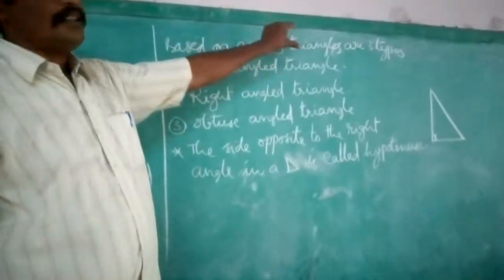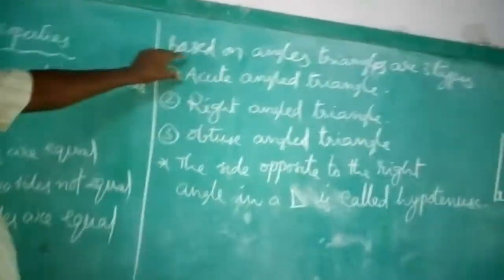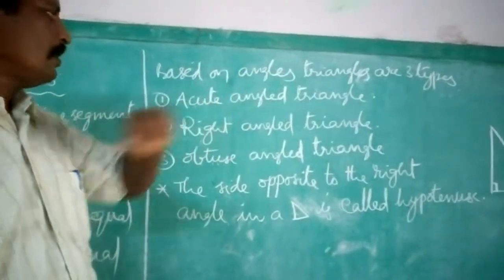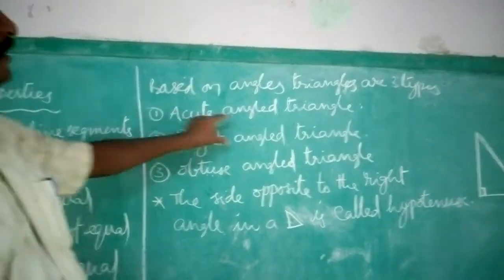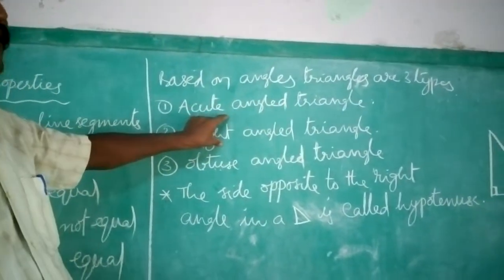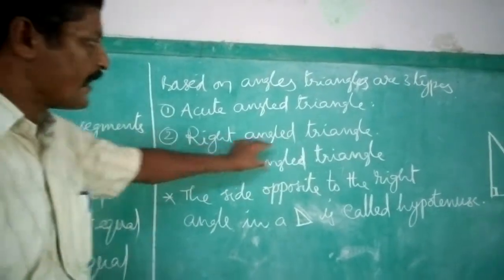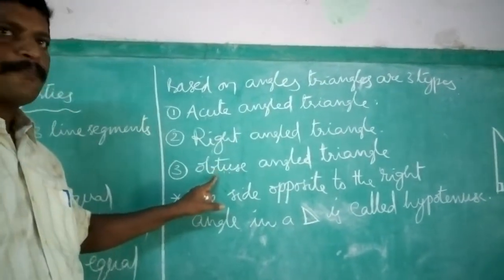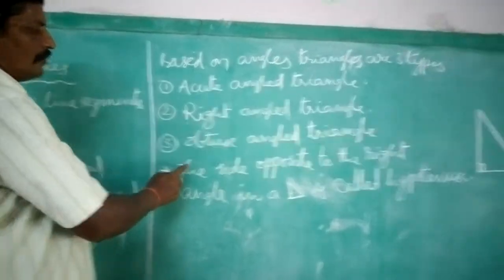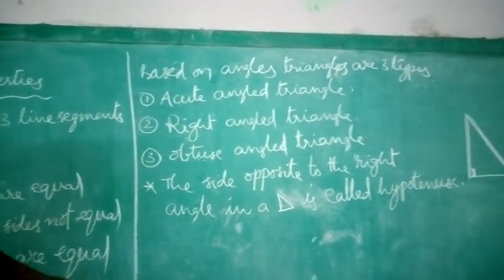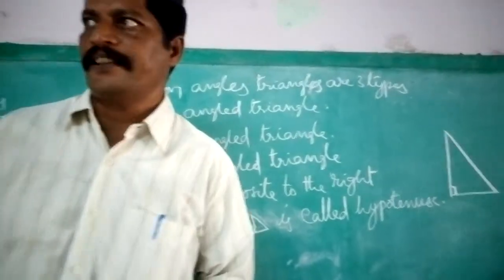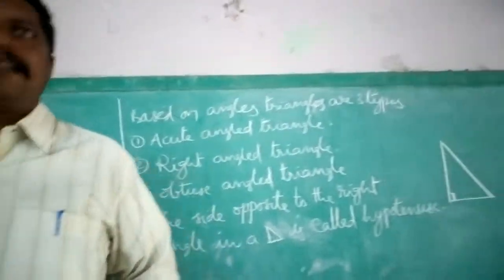Based on angles, triangles are three types. One is acute angled triangle, where three angles are acute angles. Right angled triangle, where one angle is a right angle. Obtuse angled triangle, where one angle is an obtuse angle. Next, the side opposite to the right angle in a triangle is called hypotenuse.